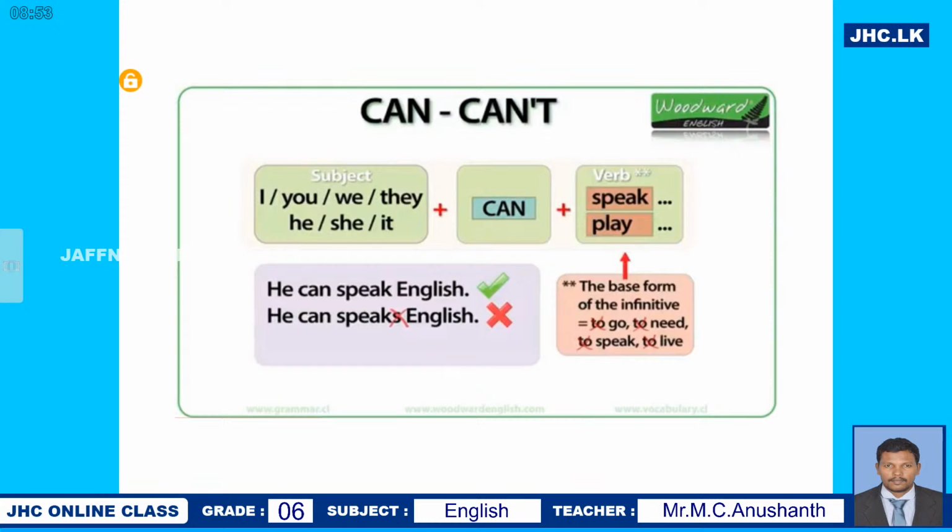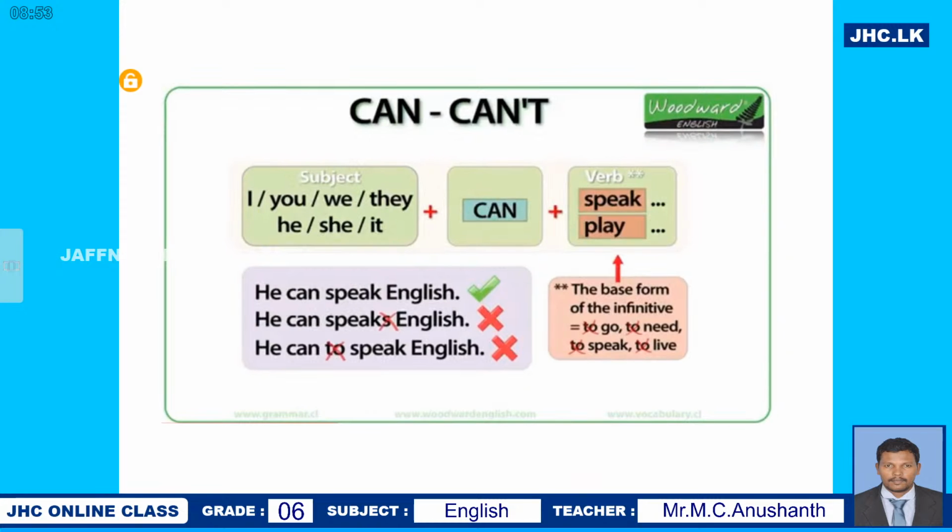he can speaks English. Can you say? No, you can't say. You can't. He can speaks English is not accepted. It is not a correct sentence. You can't say I can speaks English. And you see the third sentence. He can to speak English? No. You can't say he can to speak English because the verb is in the form of infinitive.